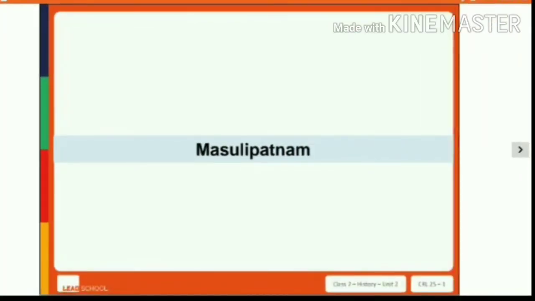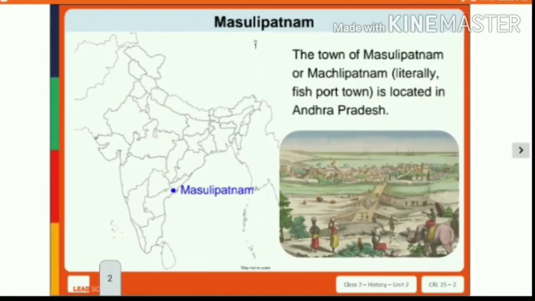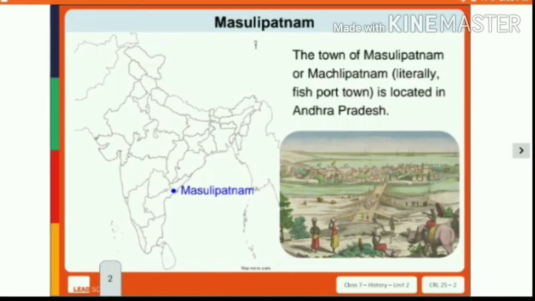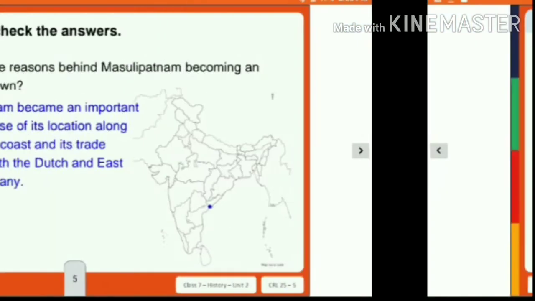At last, we are going to discuss the third city of the medieval period, Masulipatam. It is a very famous city. You might have heard this name before. Masulipatam is a town located in Andhra Pradesh. Literally, Masulipatam means a fish port town.